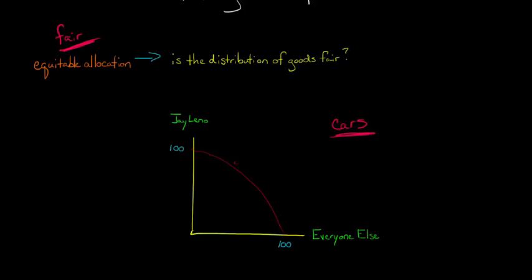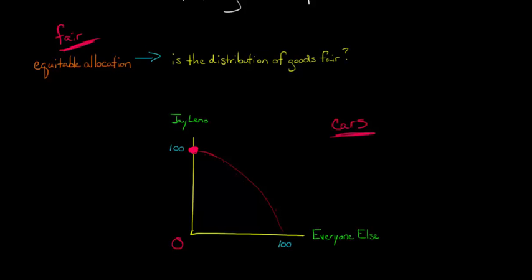But let's say that we happen to be here. This is the point where we're at, where Jay Leno gets 100 of the 100 cars that are produced, and everyone else gets 0. So at this point, because it lies along the PPF, we can think of this curve as the production possibilities frontier.